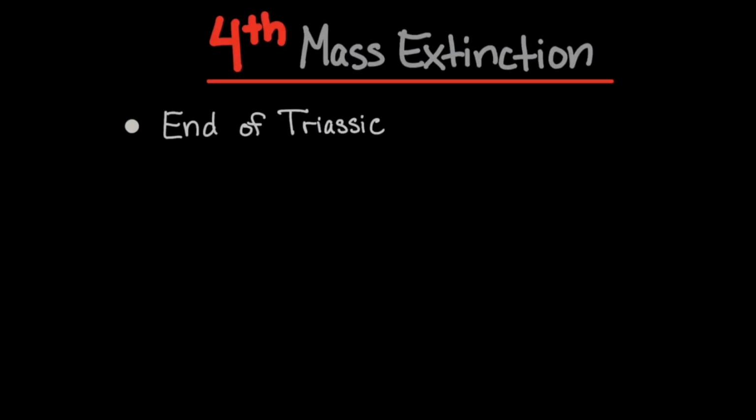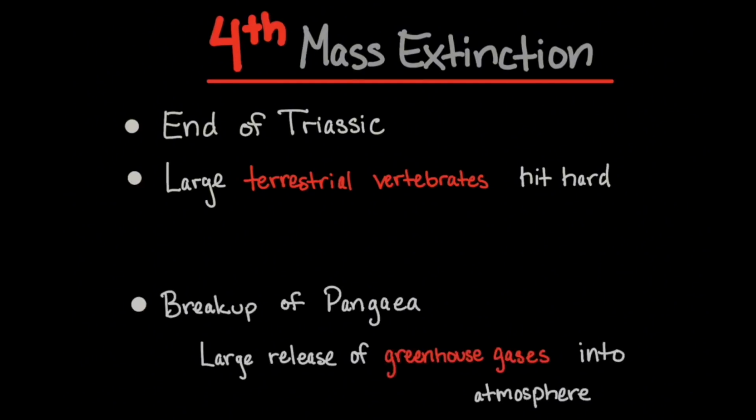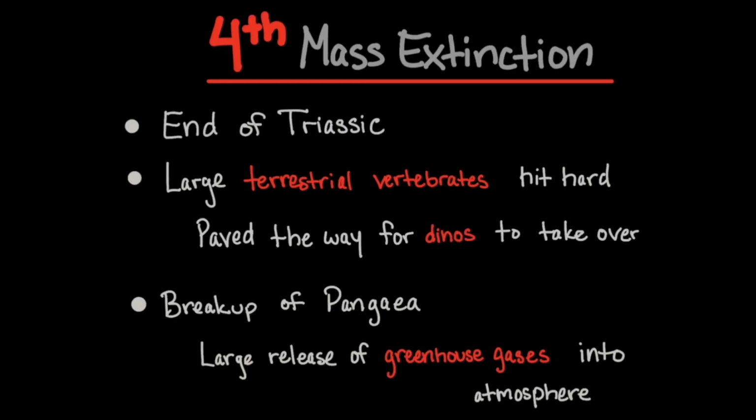The Triassic again ended with catastrophe with the fourth mass extinction event. Large amphibians, cynodonts, and many large reptiles of the time went extinct. This event may have been caused from environmental change that was caused by rising greenhouse gases and temperatures and the sudden breakup of Pangaea. The extinction of many of these organisms led dinosaurs to become the most dominant organisms in the next 2 periods. And with that, we finished talking about the Triassic period.